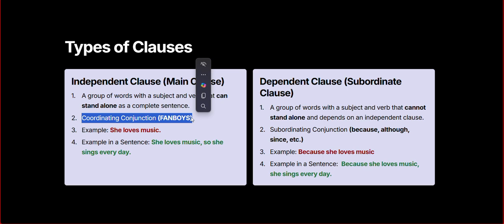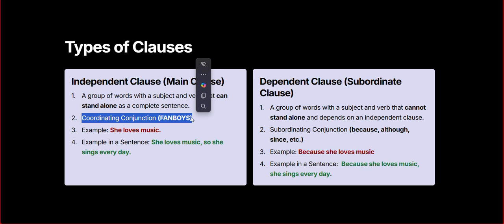So the next one is O. It's "or," O-R. Okay. So I'll tell you the remaining: Y for "yet," S for "so." So FANBOYS has this acronym: F for "for," A for "and," N for "nor," B for "but," O for "or," Y for "yet," S for "so."